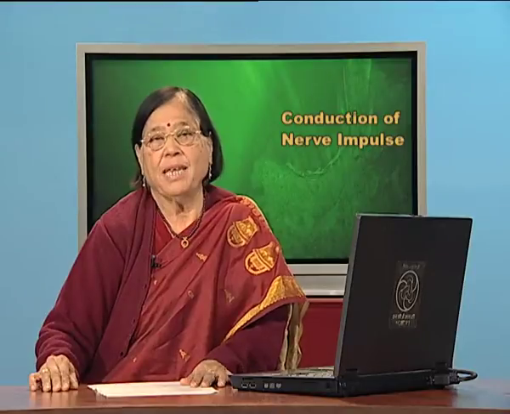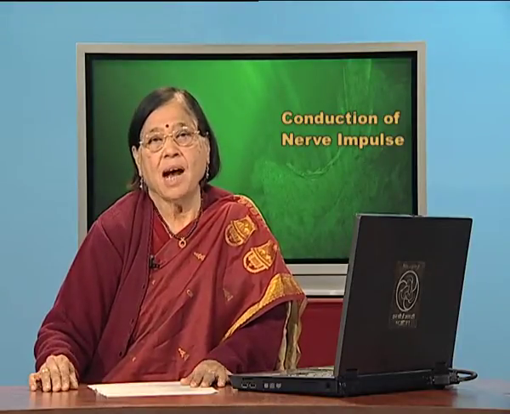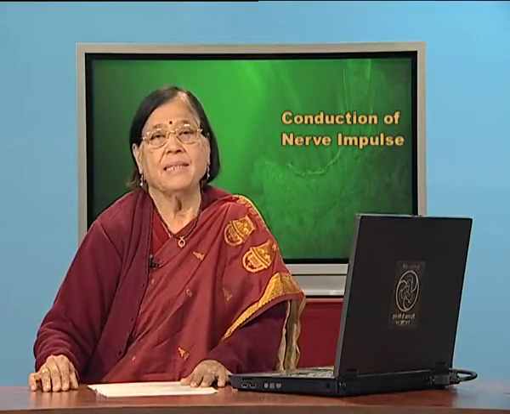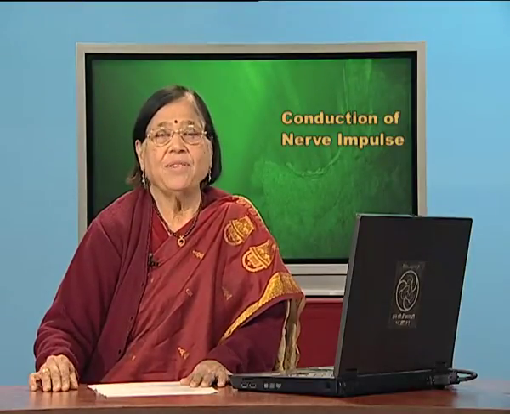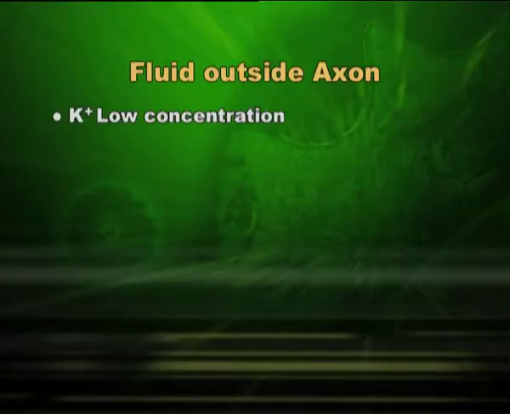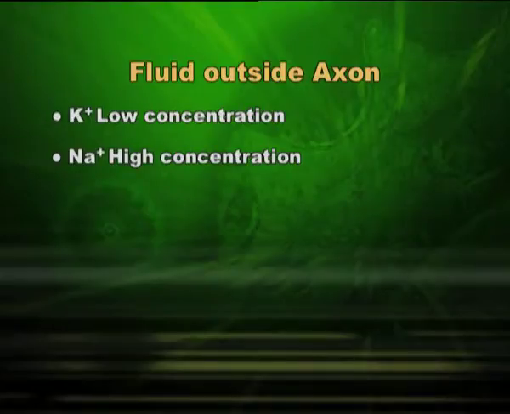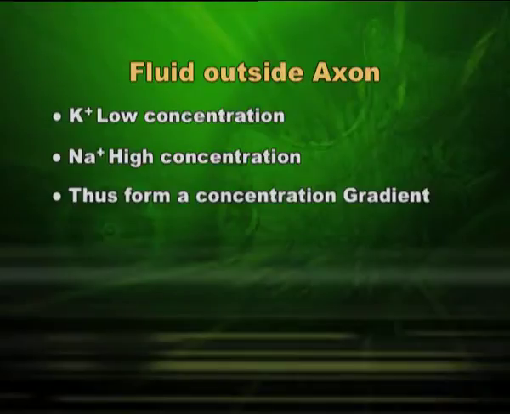Now, we have to see what is the situation outside the axon, that is, the fluid outside the axon. Definitely the potassium will be low because it has entered in. Sodium will be high because it could not enter, and this will form a gradient.